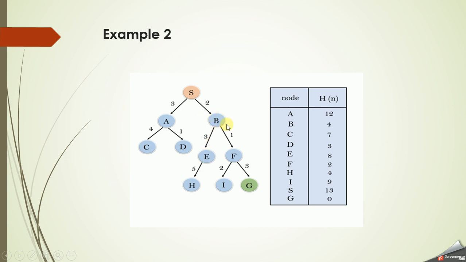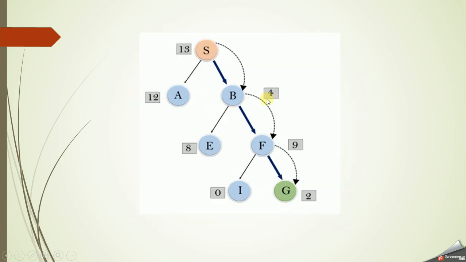B's successors are E and F. Again, out of E and F, F has the minimum, so we'll expand F. F has the successors I and G, where I has some value and G is 0. Out of these two, G has the minimum, which is the goal state, so we'll stop here. That is the traveling that has been given here.